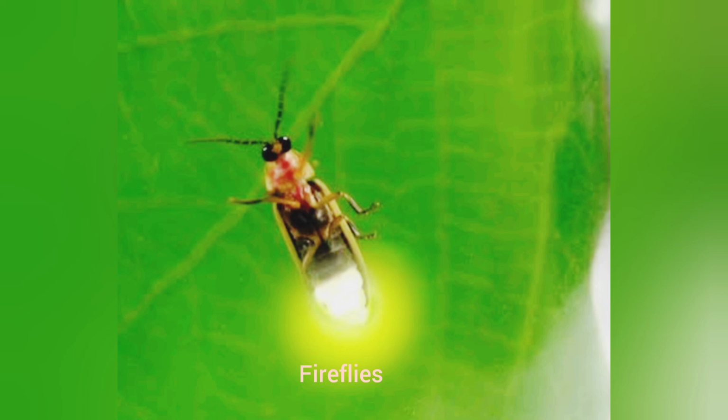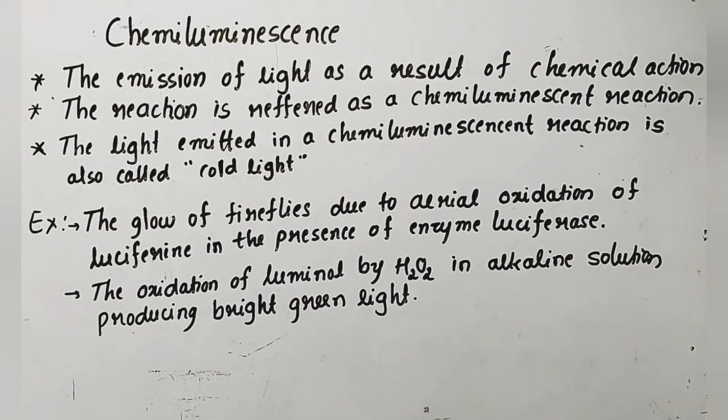Next one is the oxidation of luminol by hydrogen peroxide in alkaline solution, and this produces bright green light. Here luminol is nothing but 5-amino phthalic cyclic hydrazide, so it is commonly pronounced as luminol.